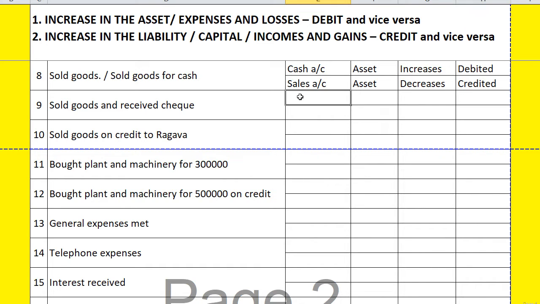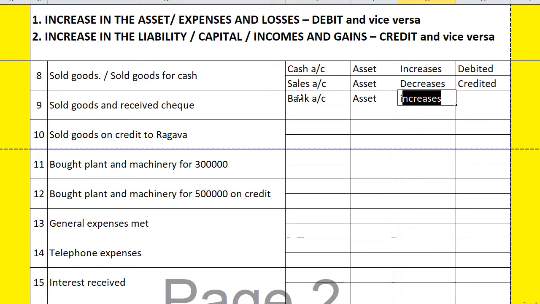Next, sold goods and received a check. Can you tell me what is the first aspect? Good, bank. Bank is an asset. When we sell goods and receive a check, and the check is collected, our bank balance will increase.